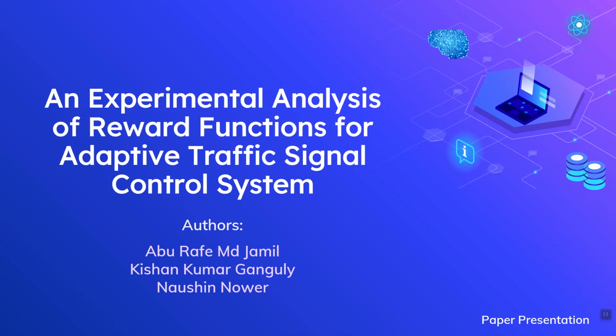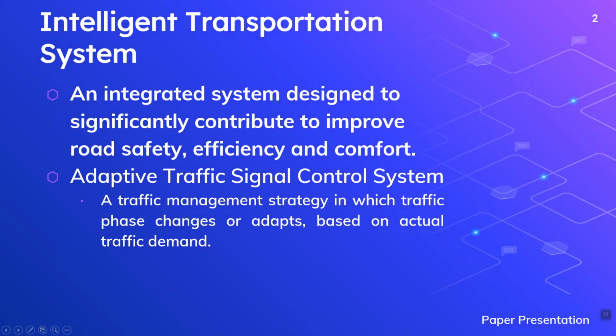First of all, I would like to discuss briefly about Intelligent Transportation System, which is an integrated system designed to improve road safety, efficiency and comfort. It combines information technology and telecommunications and provides real-time information for road users and transportation system operators to make better decisions. Adaptive Traffic Signal Control System is a subsystem of Intelligent Transportation System. It aims to improve the performance of traffic light control system, takes the real-time traffic information as input and adjusts the traffic light duration dynamically.